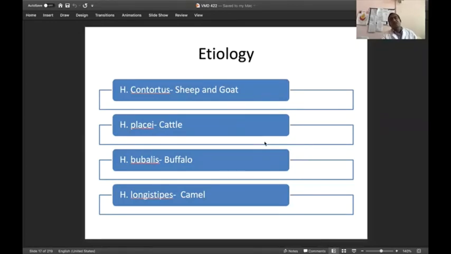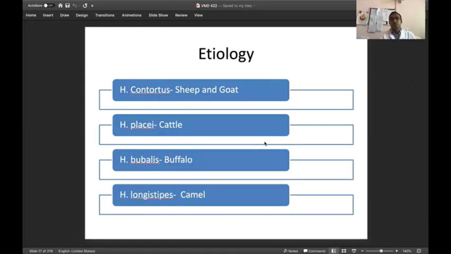There are numerous species of Haemonchus, and they are species specific also. Species specific is very, very important because we have discussed rotational grazing. Someone asked me what rotational grazing is. This is the benefit of rotational grazing, because some of the parasites are specific for certain species of animals only. Haemonchus contortus is specific for sheep and goat. Haemonchus placei is specific for cattle. Haemonchus bubalis is for buffalo, and Haemonchus longiceps for camel. But apart from all these, Haemonchus contortus is the most dangerous parasite, and it is highly prevalent in India in sheep and goats.